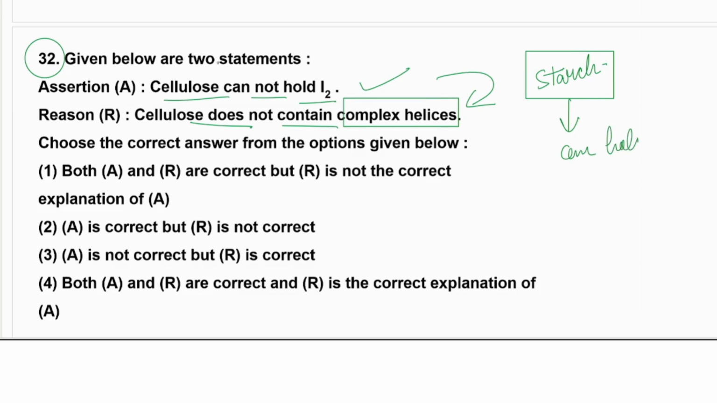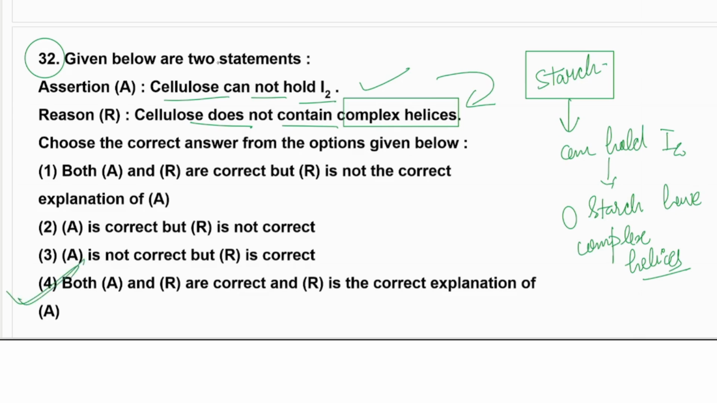Starch can hold iodine, because starch has complex helices. So because of that it can hold the iodine. So we can say this is correct, and the correct explanation also. So we'll go with option number 4.